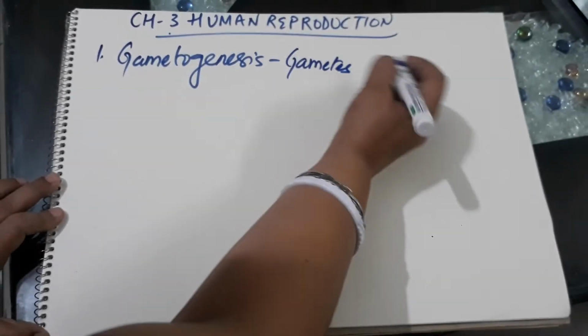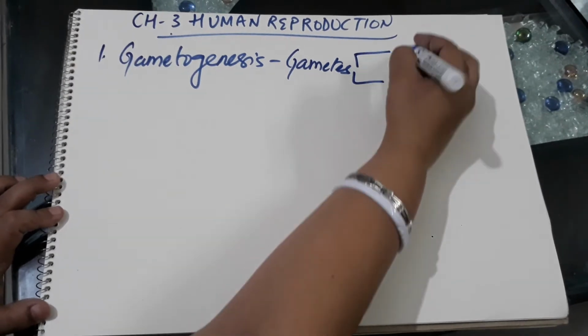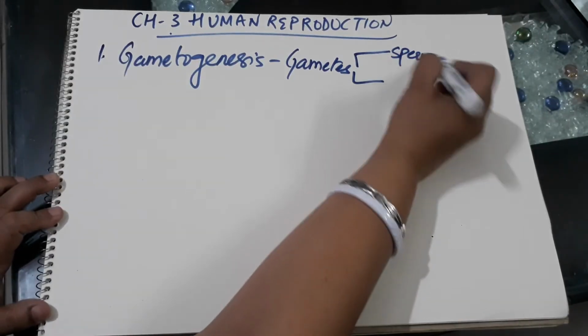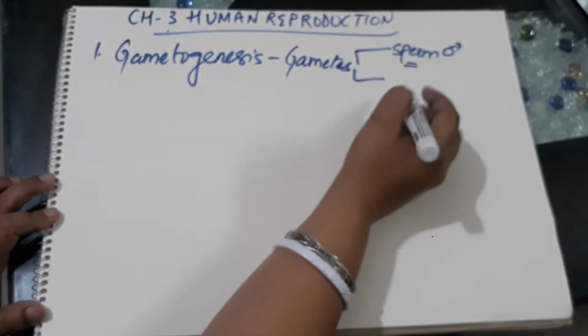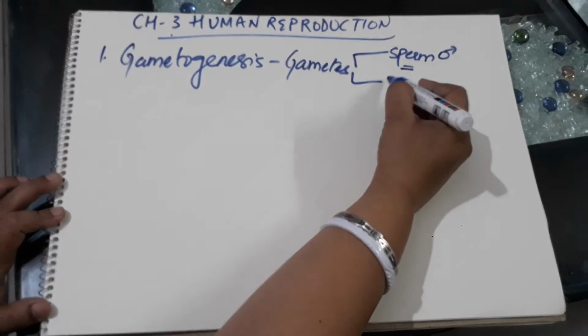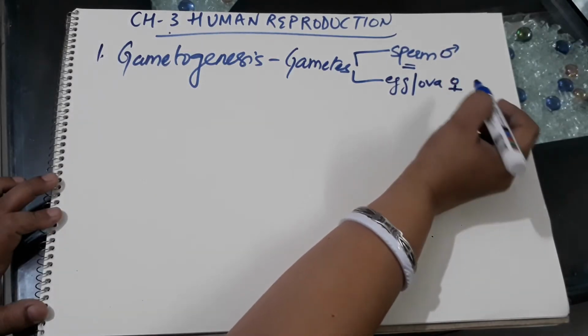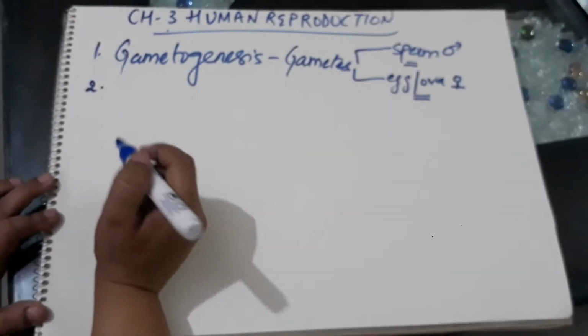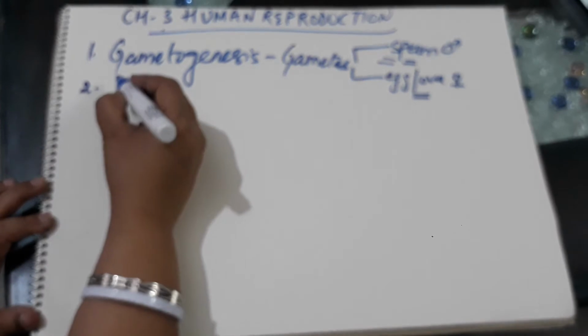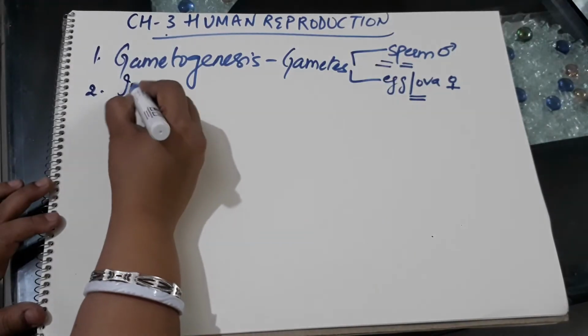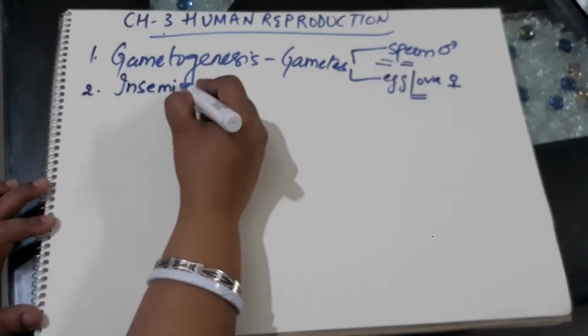If we talk about the gametes, two types of gametes are produced by humans. One is the sperm, the male gamete. The process of formation of sperm is called spermatogenesis. The other is the egg or ovum, a female gamete formed by females, and the process is called oogenesis. After the gametes are formed, the male gamete sperm is transferred into the female genital tract, and this process is called insemination.